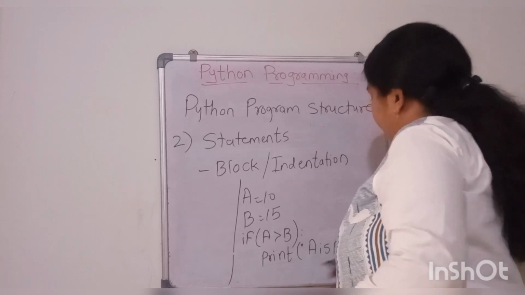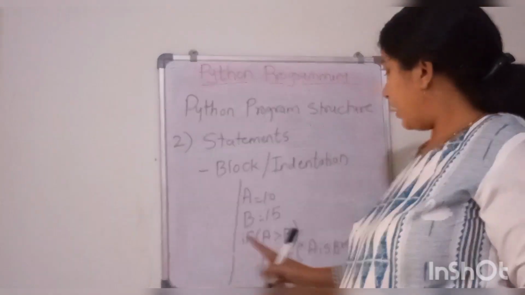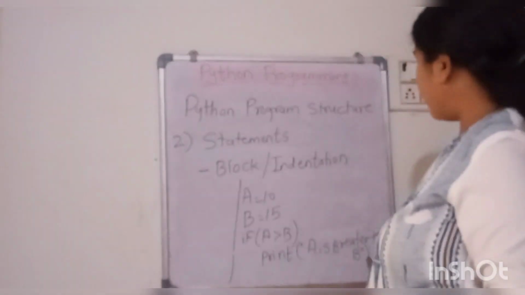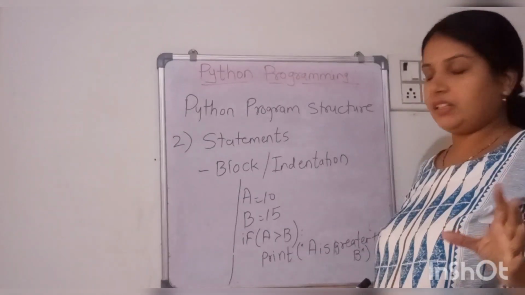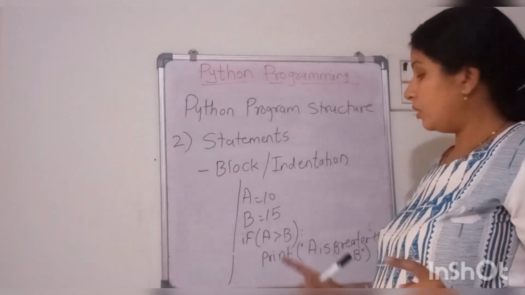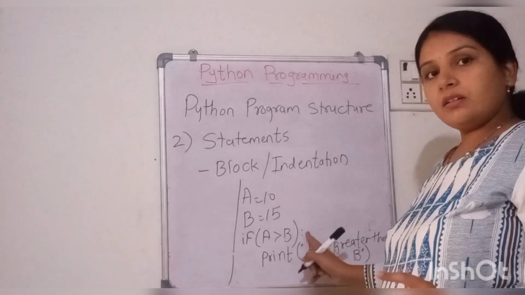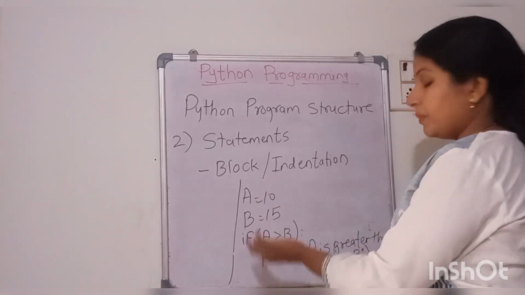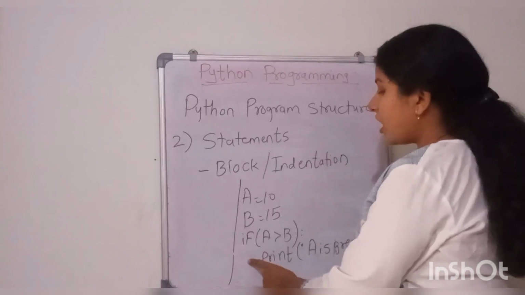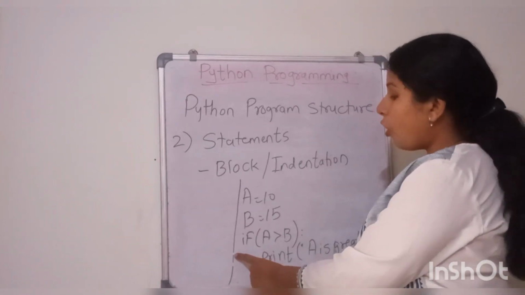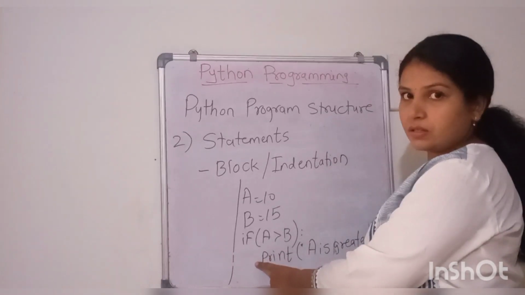Right? This should be my statement: A is greater than B. After this, you don't need to put anything. Okay. So, this is my indentation block. Whenever I end the statement with a colon, then my second statement, meaning the next statement, should start by leaving one tab space or 4 white spaces.